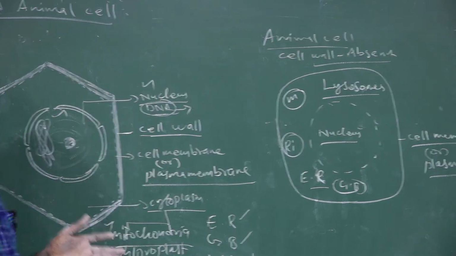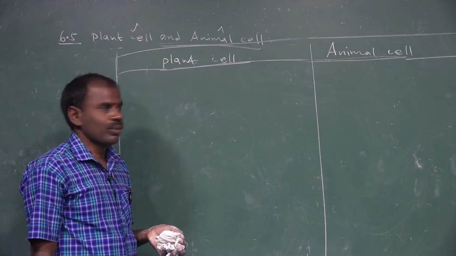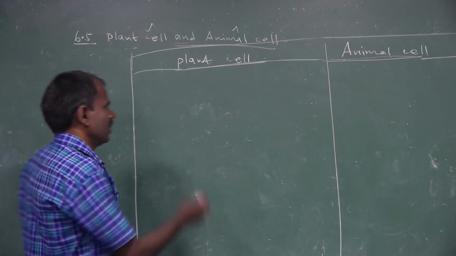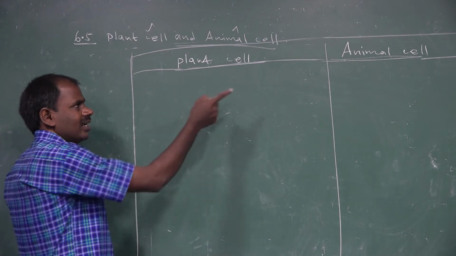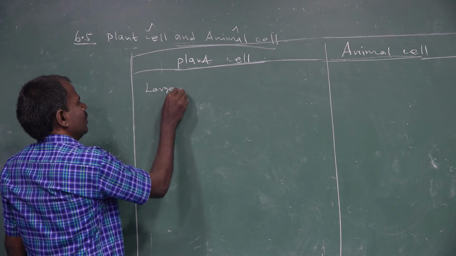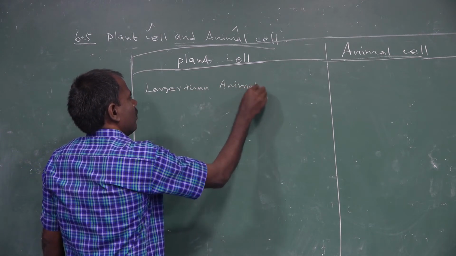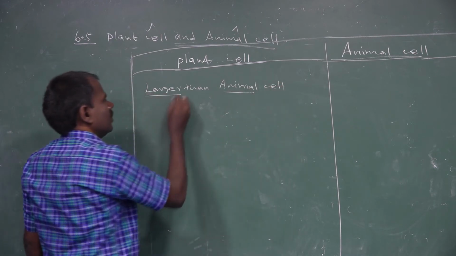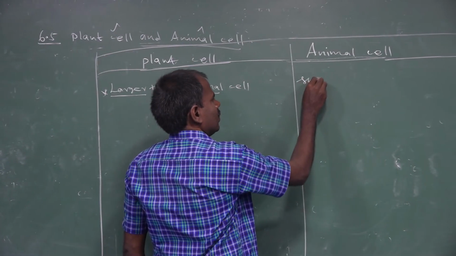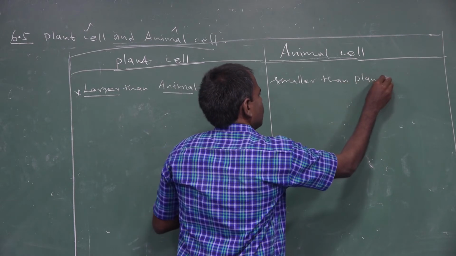Now I am going to discuss the comparison between plant cells and animal cells. The first point: usually the plant cell is larger than the animal cell. The animal cell is smaller than the plant cell.